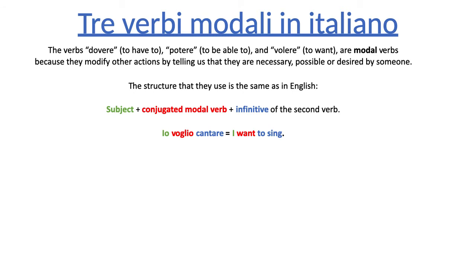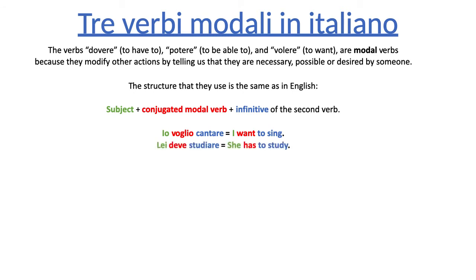Io voglio, I want. And then the last verb is in the infinitive. To sing in English, using the to. Cantare in Italian, using that are ending, which is the infinitive, right? So subject, followed by the conjugated modal verb, followed by the infinitive.